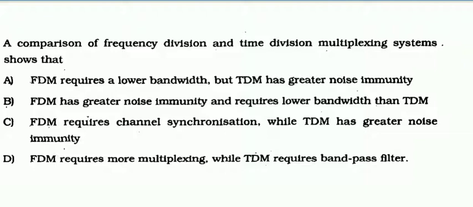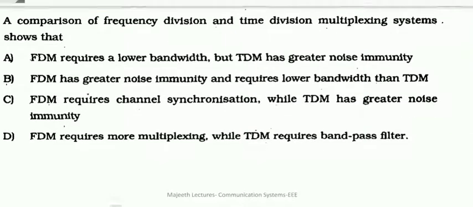So from this we know that FDM requires less bandwidth, and TDM has greater noise immunity. FDM has less noise immunity because the band pass filter it is using is prone to interference, whereas FDM requires very less bandwidth, but the TDM requires more bandwidth. So option A is the right answer.